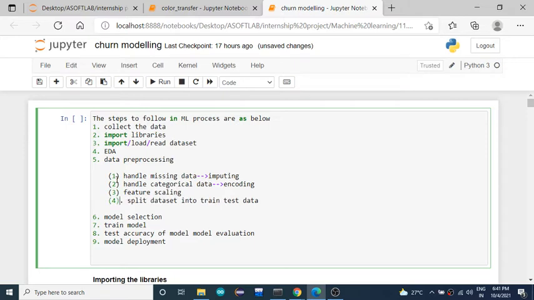Note these things, since they apply to any kind of data set. You can take any data set and start working on it, just follow these steps, and you will get fruitful results.